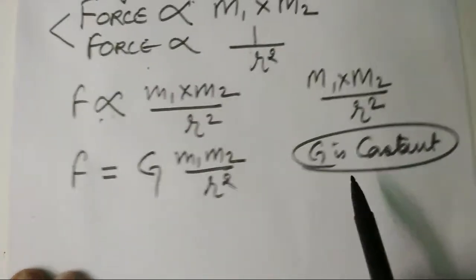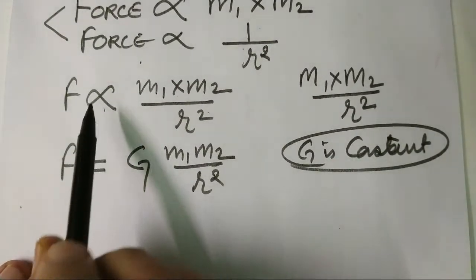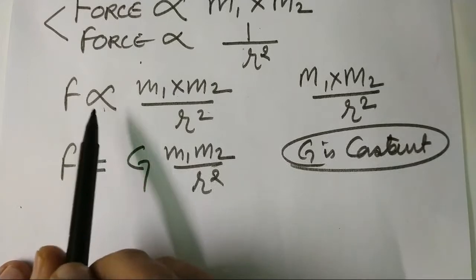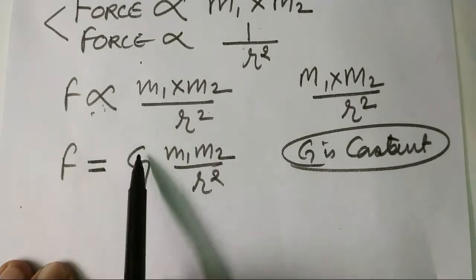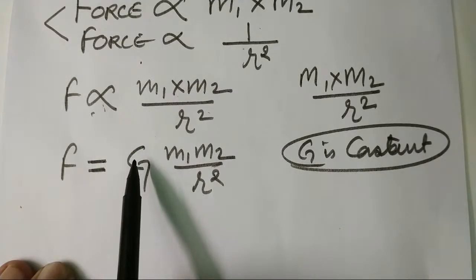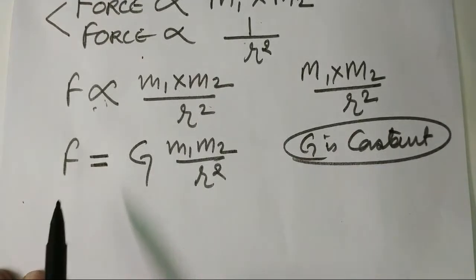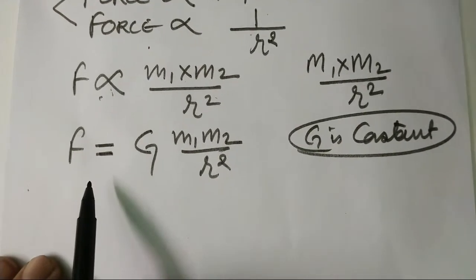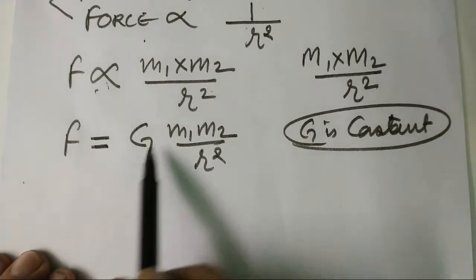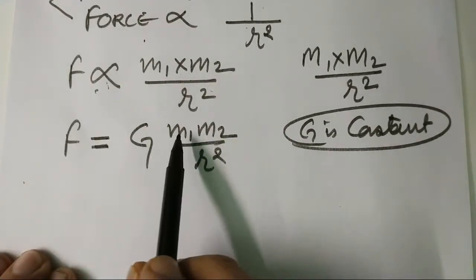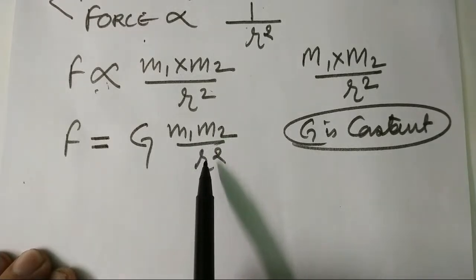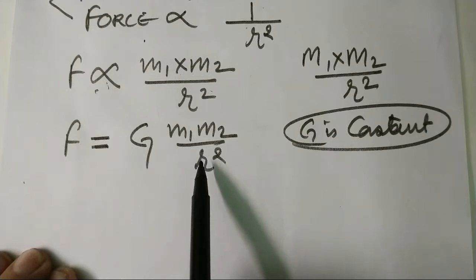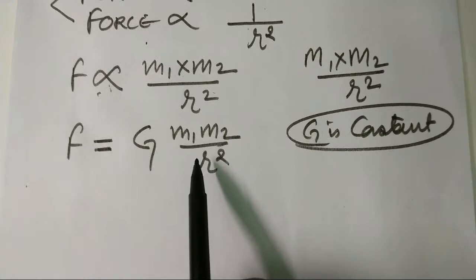Now from where did G come? G comes whenever we remove the sign of proportionality in maths and in physics. It is replaced by is equal to, and we put a constant. Constant means it is a fixed value. So the universal law of gravitation gives a formula which is F is equal to G m1 m2 upon r square. These are the masses of two bodies, and this is the distance between the two bodies. When you multiply, the formula becomes this, and G is the gravitational constant.